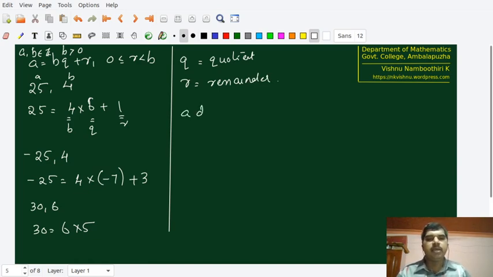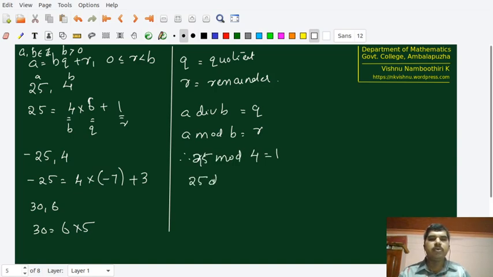By A div B, we mean the quotient Q. By A mod B, we mean the remainder R. Therefore, 25 mod 4 is equal to 1, and 25 div 4 is equal to 6. These are two important notions coming from the division theorem.